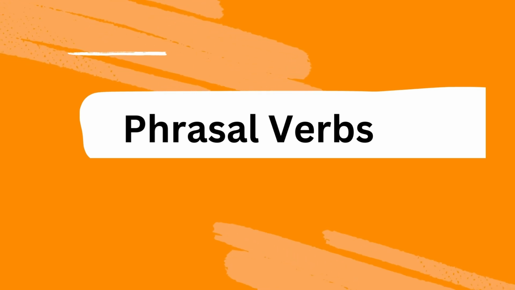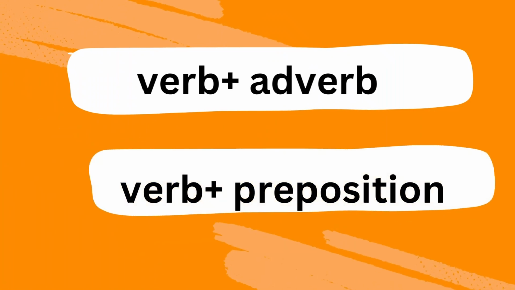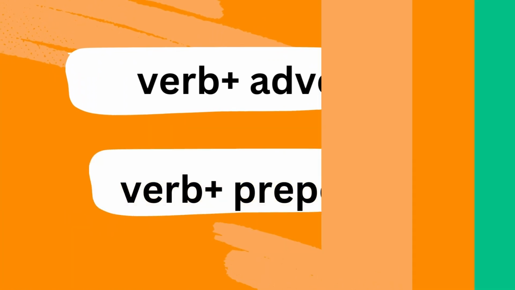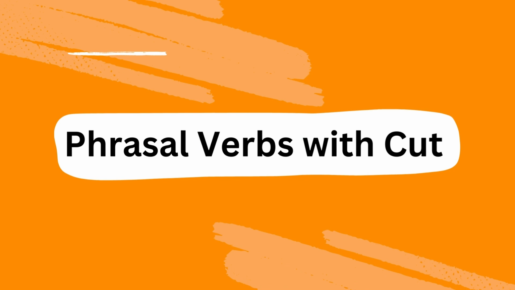Hello everyone. Today's topic is all about phrasal verbs. A phrasal verb is a phrase consisting of a verb and another adverb or a preposition. It is either a literal phrasal verb or an idiomatic phrasal verb. Let's focus on phrasal verbs with the verb cut.